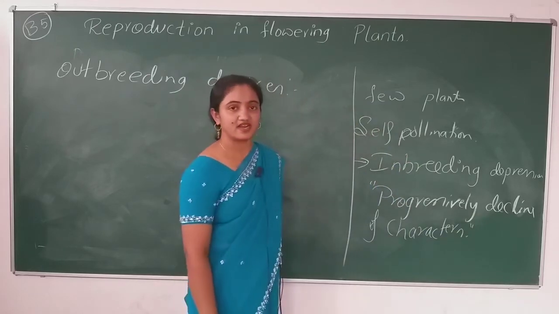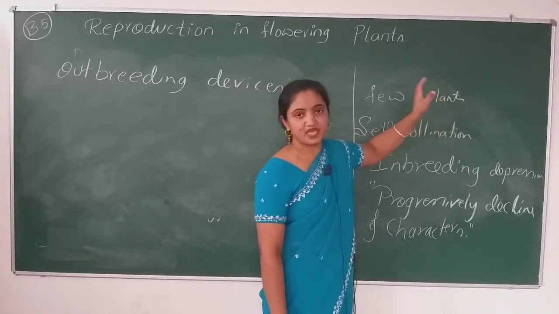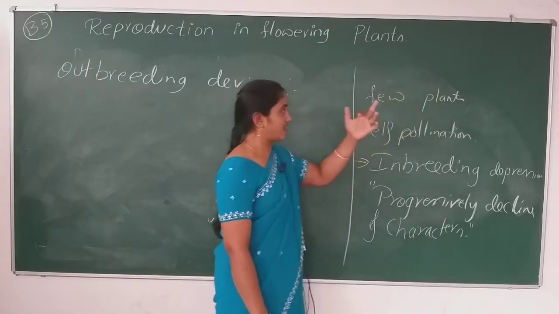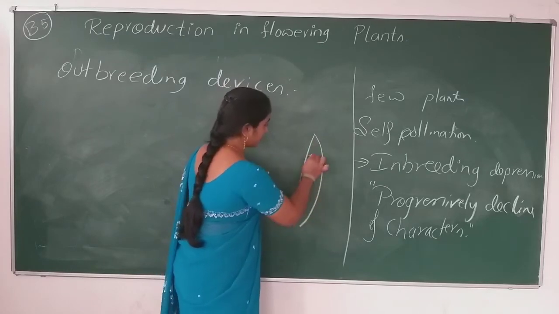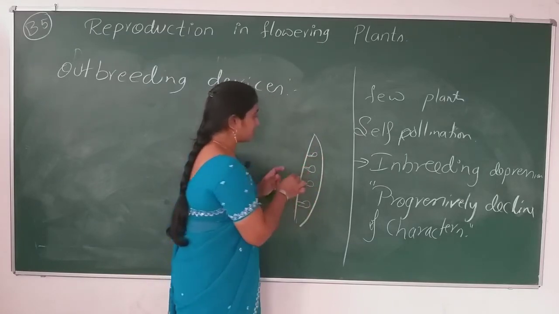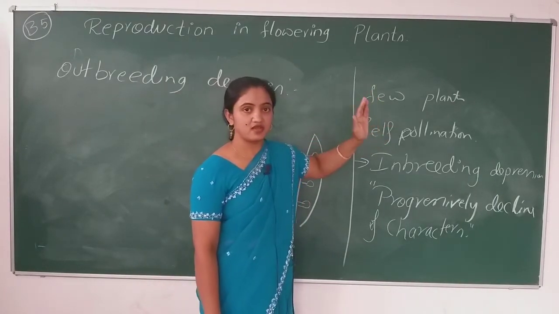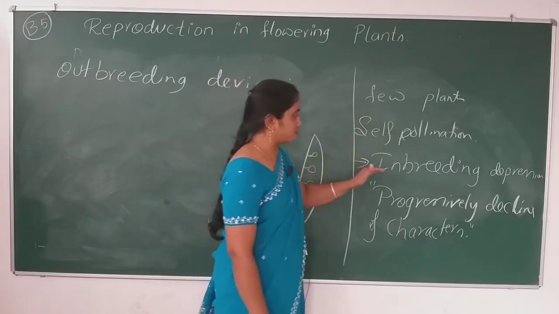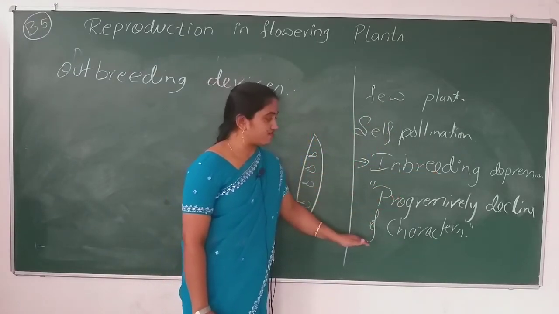Progressive decline of characters, for example, I'll take one example here, a pea plant. A pea plant having a pea pod, a very attractive pea pod I'm having here. If this plant is continuously self-pollinating, after some time it undergoes inbreeding depression. It means progressive decline of characters.